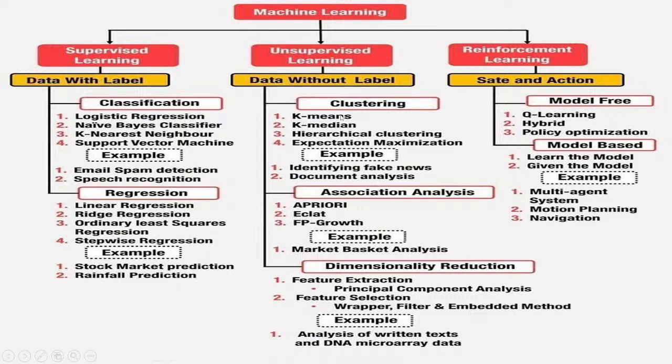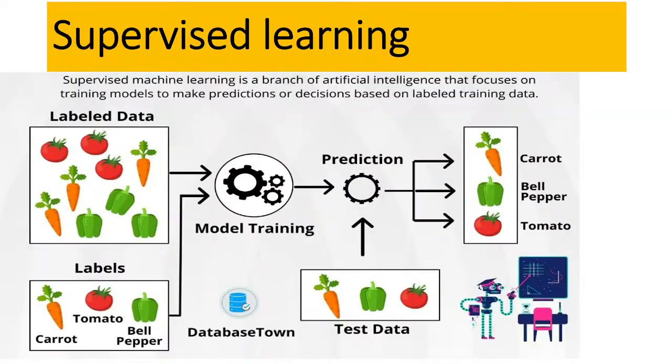Unsupervised machine learning mainly works for clustering, association analysis, and dimensionality reduction. So it can work for 3 types of tasks: clustering, association analysis, and dimensionality reduction. And also model-free and model-based. We will discuss all of these one by one and show practical examples in the R programming language, so that I hope we can learn all of these step by step easily.